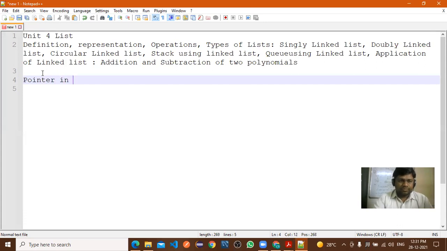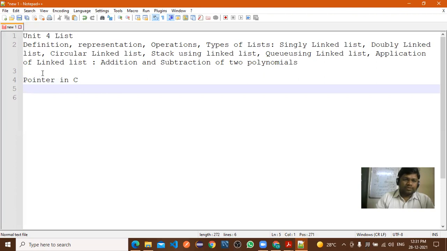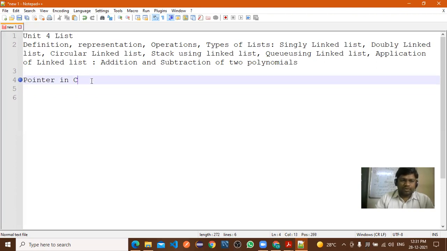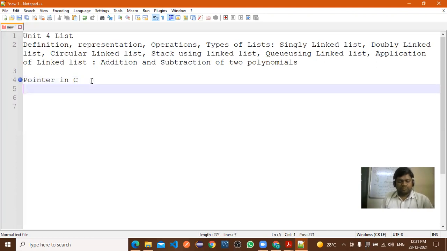Okay. Now pointer in C. Now, what is the definition of pointer, or what is the role of pointer? What are pointers used for? It stores the address of another variable. Yes. So here we'll write.